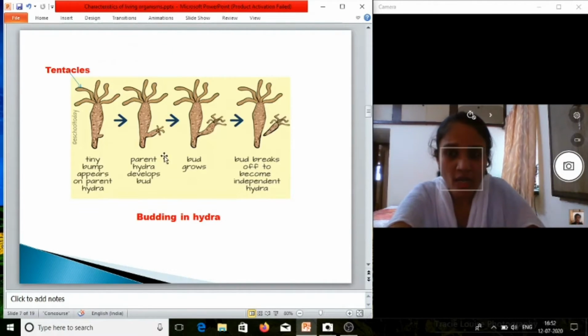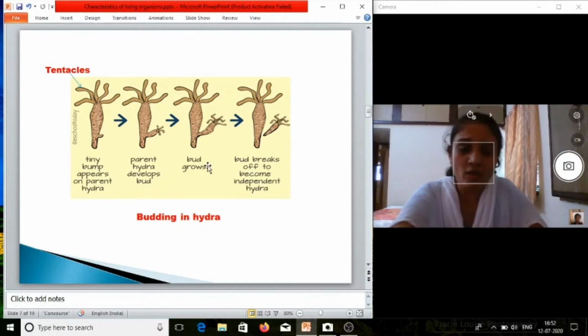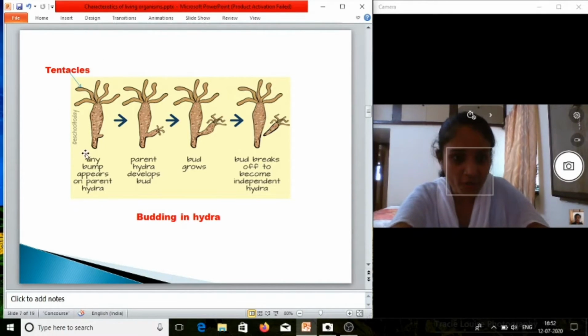Okay, now we will see the budding in Hydra, and Hydra also shows exogenous kind of budding. Here you can see the structure of Hydra, which belongs to phylum Coelenterata. Here these are the tentacles which are used to capture food.